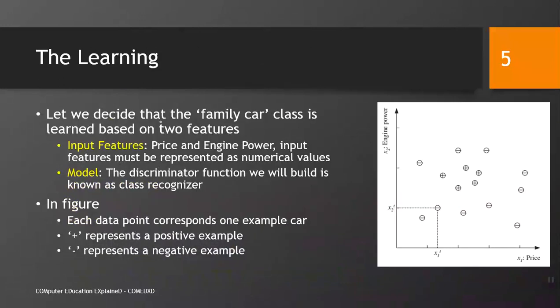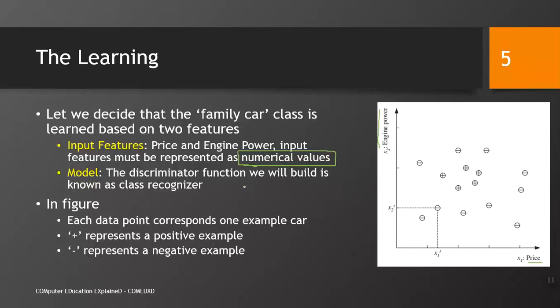Let's decide what the family car class is, learned based on two features. In our previous example about family cars, we have only two features, the price and the engine power. Input features are price and engine power, and input features must be represented as numerical values. This is very interesting. In our data set we may have features which may be categorical or non-numerical. If this is the case, we need to convert those values into numerical values. How do we convert? That is our scheme that we have to decide.